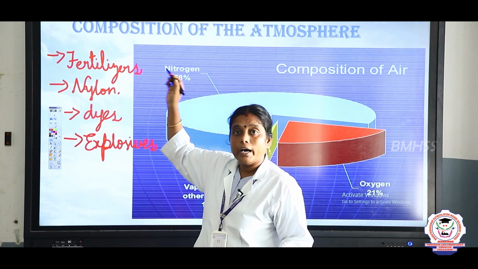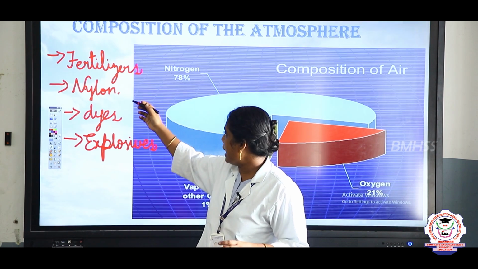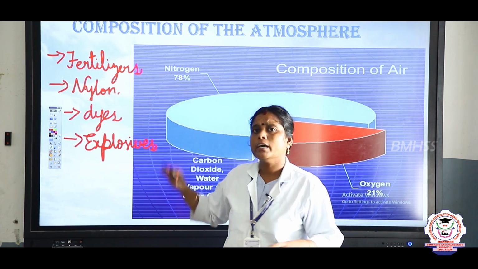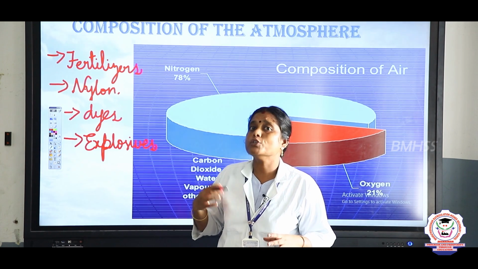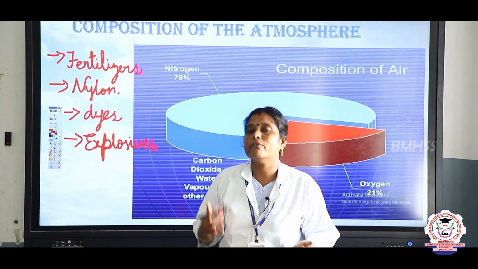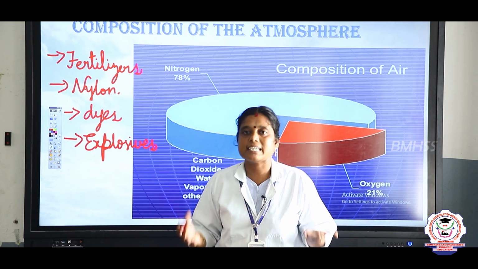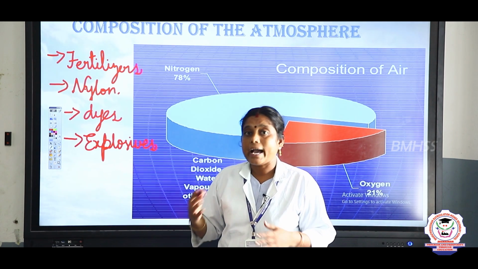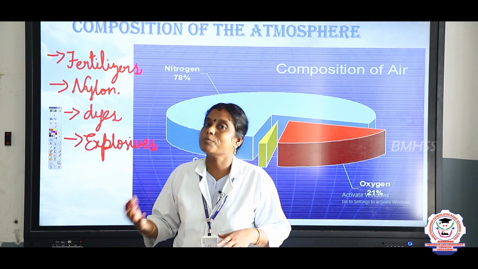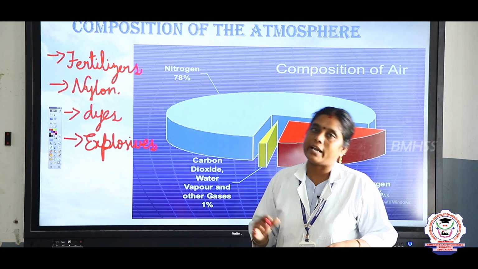Also know, children, nitrogen is used to produce these products with the help of ammonia. How is ammonia produced? Nitrogen reacts with hydrogen to produce ammonia. So these are the uses of nitrogen.